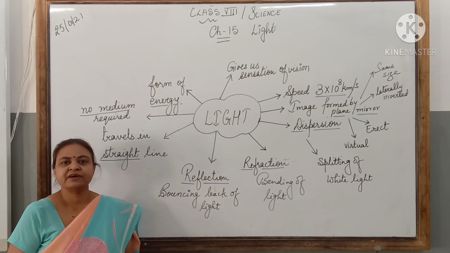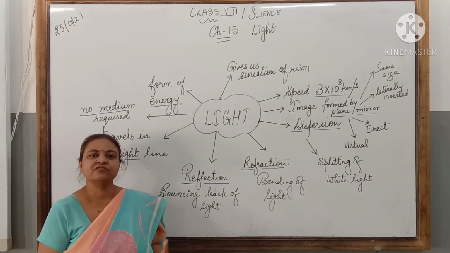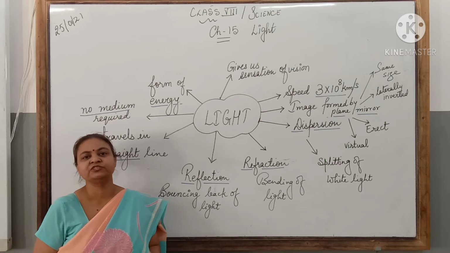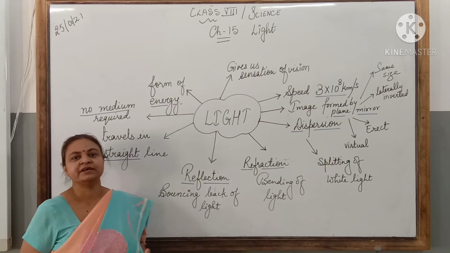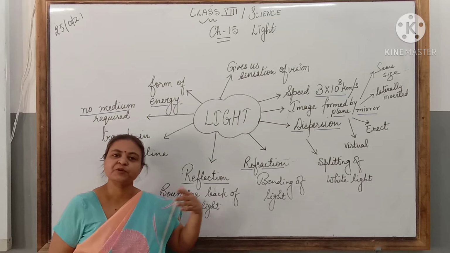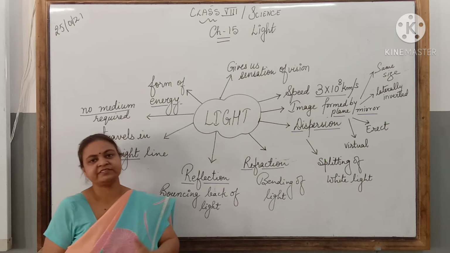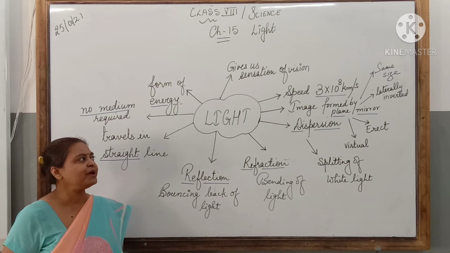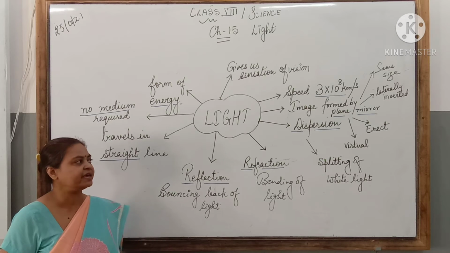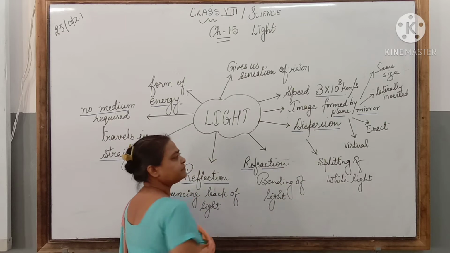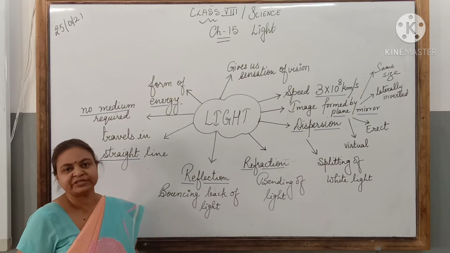Real images are formed by the intersection of the rays, actual meeting of the rays, whereas virtual image is formed by extending the rays. Virtual image cannot be obtained on the screen, whereas real image can be obtained on the screen. So image formed by plane mirror, let us revise the characteristics. Image formed by plane mirror is virtual. It cannot be formed on the screen.